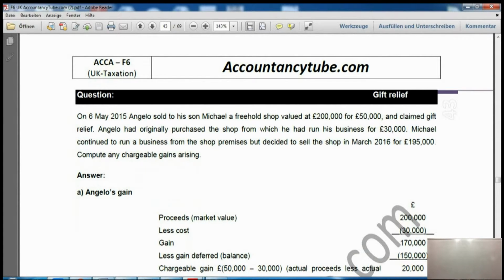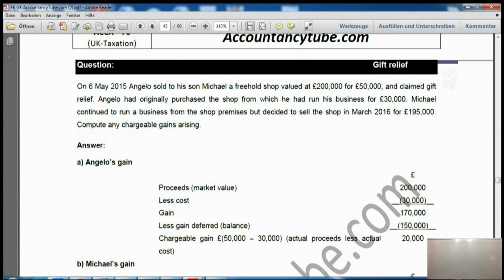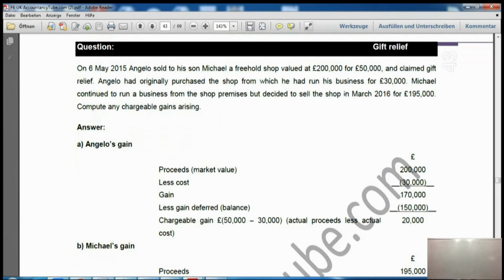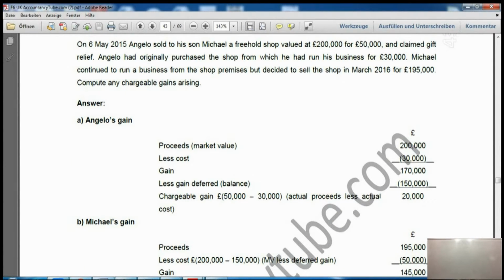property. Now, coming to Michael's perspective, it says in the question that he has sold it for £195,000. If he has sold for £195,000, we will deduct the cost out of it. How much has he paid for it? £50,000. So we'll deduct the cost out of it. That is our remaining gain. Now, why did we deduct a cost of £50,000? As you can see, the cost was actually £200,000, which was market value, but we have deducted £150,000 out of it, which was our deferred gain. So we will deduct the deferred gain out of the cost. Our base cost is going to be £50,000, and likewise our gain is going to be £145,000.